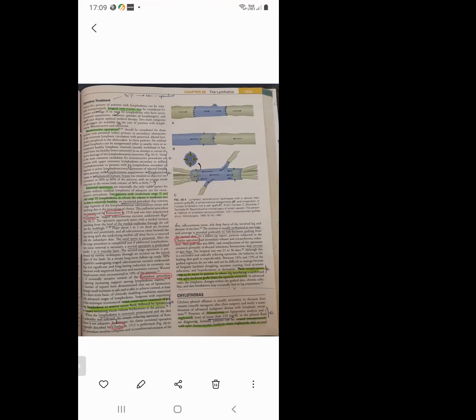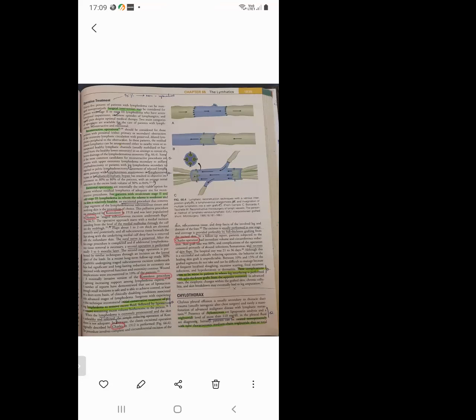So the first one is lymphovenous anastomosis. Diagram A is the venous interposition graft. Okay, we can place the venous graft. And the second is the lymphovenous anastomosis. And the third is the invagination of multiple lymphatics in a vein graft. So these are the various methods.